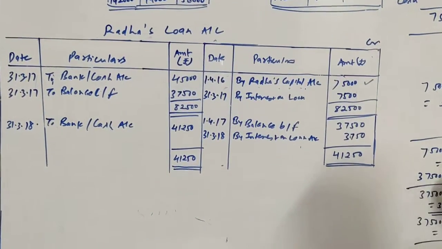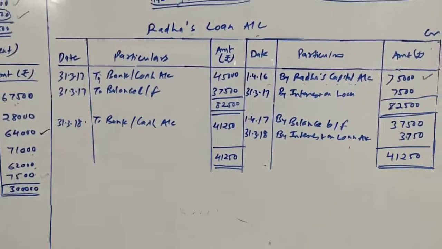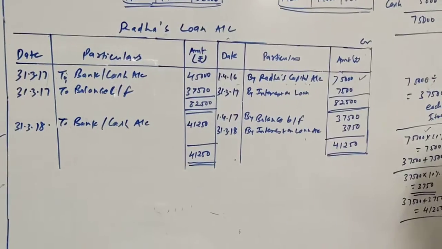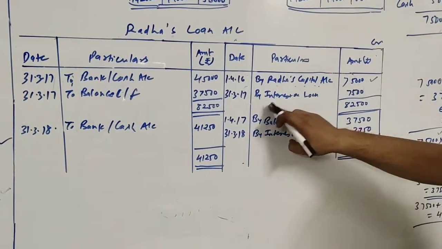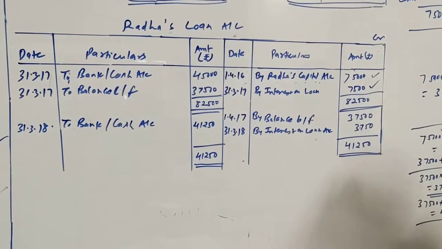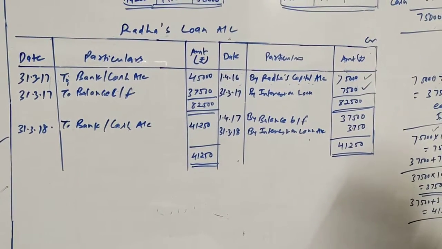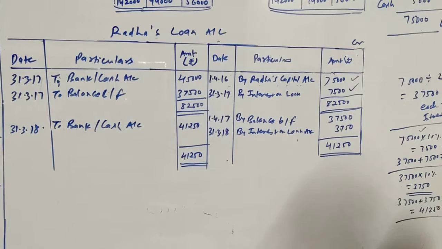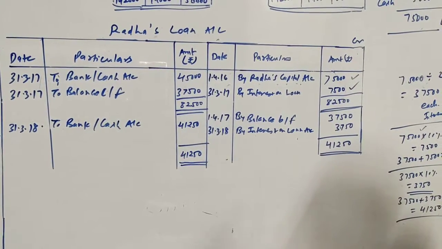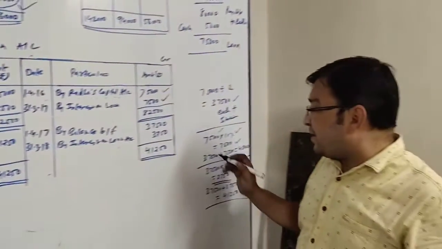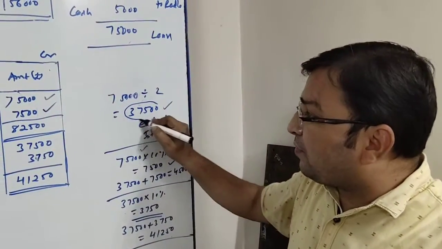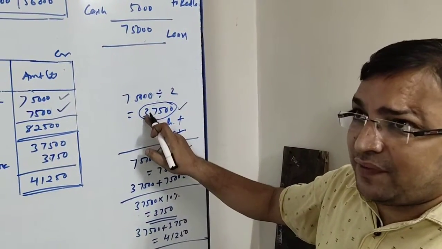So 75,000 is the amount, and I will calculate 10% interest. It comes to 7,500. So by interest on loan 7,500. Now we will do the entry for payment of loan. So how much loan is paid? 50%, meaning one installment along with interest. Here we have calculated the installment amount will be 37,500 each.